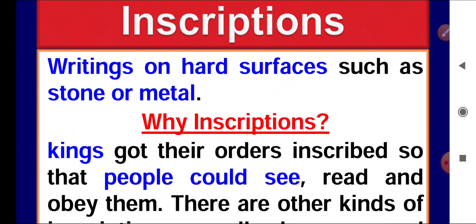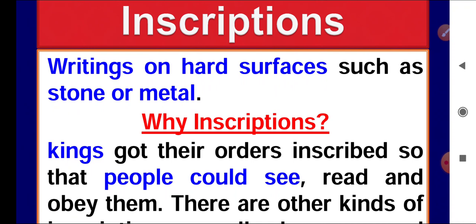So why do we need these inscriptions? Because by reading these inscriptions we can come to know about the instructions and the periods of ancient times, how people lived, about their lives, rock edicts, and pillar inscriptions. During Ashoka's period many inscriptions were inscribed.